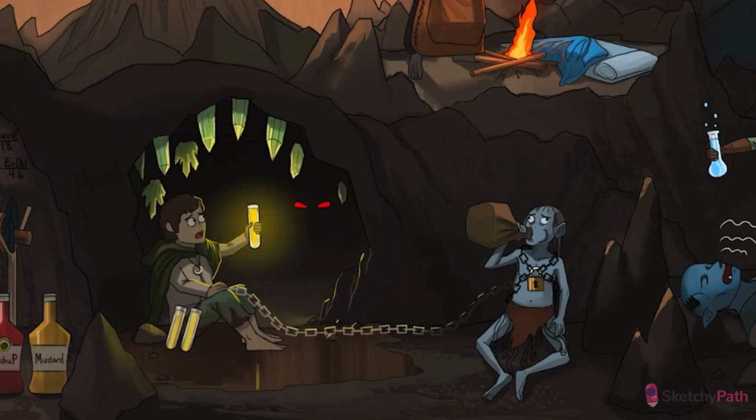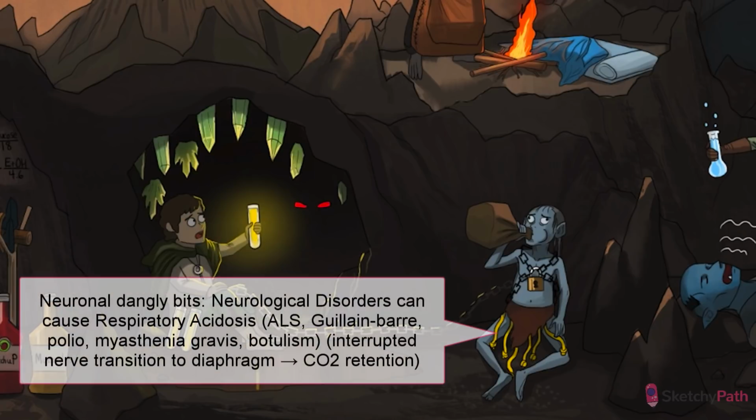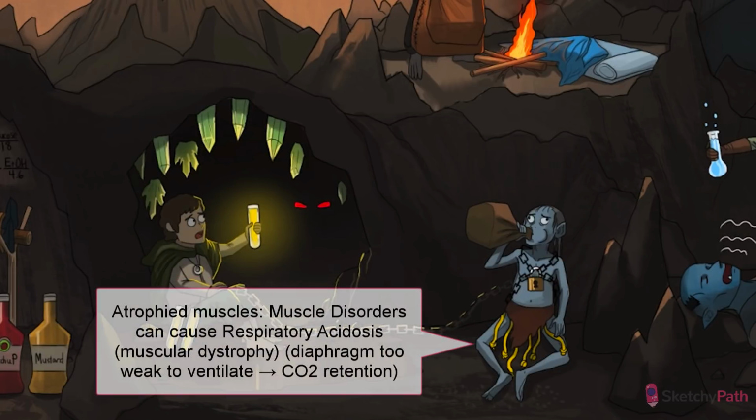Another way we can restrict ventilation is by inhibiting the muscles of respiration. See those neuronal dangly bits on Smegasp's unsightly loincloth? Let it remind you of neurological disorders, such as ALS, Guillain-Barré, polio, myasthenia gravis, and botulism that interrupt nerve transmission to the diaphragm. Notice, too, that Smegrasp has frail, atrophied muscles. Think of disorders such as muscular dystrophy, when their diaphragm is just too weak to ventilate.